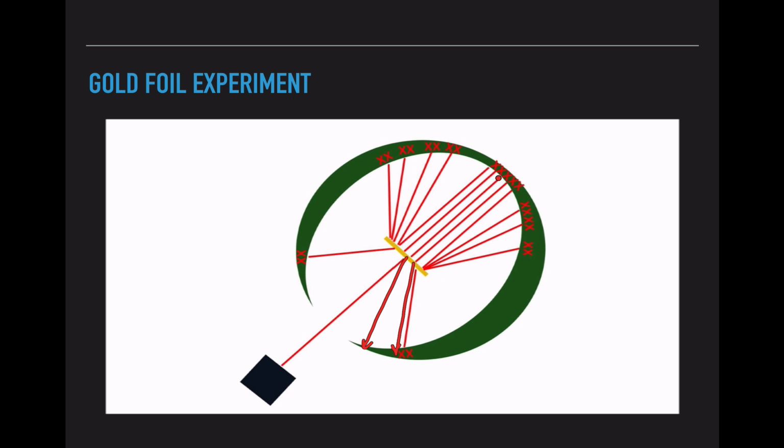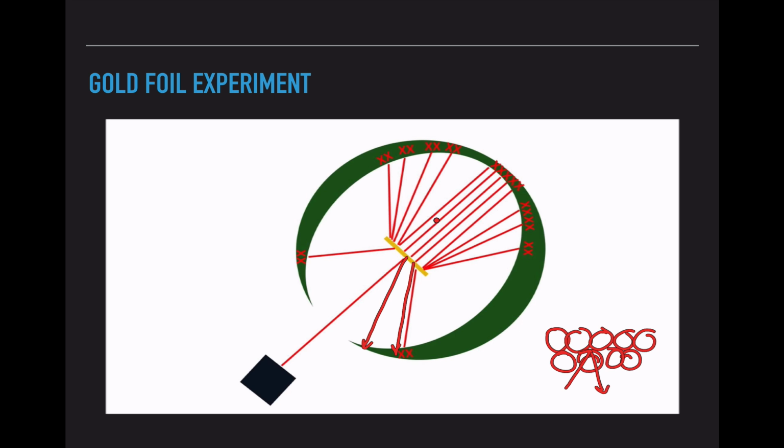But in most of the scenarios, they went on one of these paths. Either the particle shot straight through and didn't touch anything, or it veered and ricocheted off to the right or to the left. So when you think about atoms, and if you think about them being solid spheres, we would essentially have a wall of solid spheres in that gold foil. And when we shoot a particle at it, when it hits that wall, logically we would think it would bounce backwards. It might ricochet a little bit because they're spheres and they're going to have a little bit of curvature to them, but it's not going to go straight through.